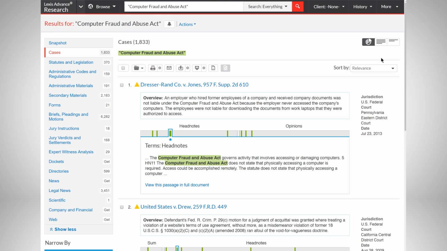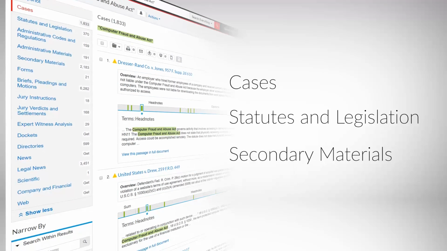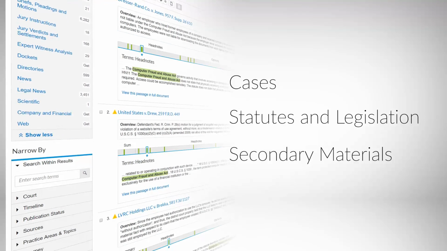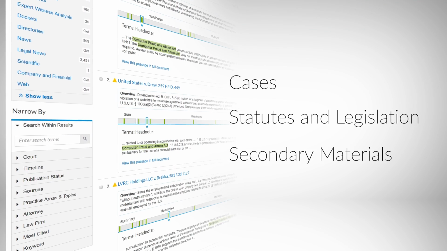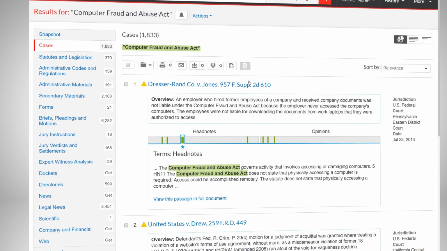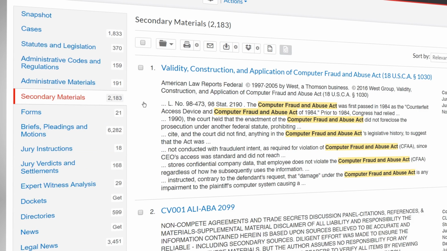This search surfaced materials from cases, statutes and legislation, secondary materials, and much more. With results from a wide variety of sources, you can have confidence that you won't miss any important information. When you are conducting research in a new or unfamiliar area of law, it is often helpful to begin by viewing secondary materials on that topic. To access these sources, simply click on Secondary Materials.